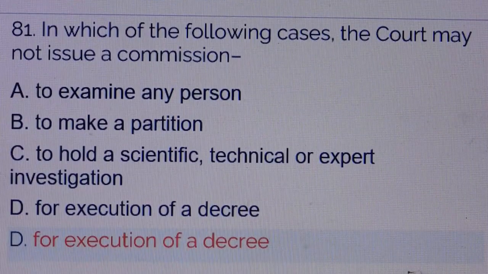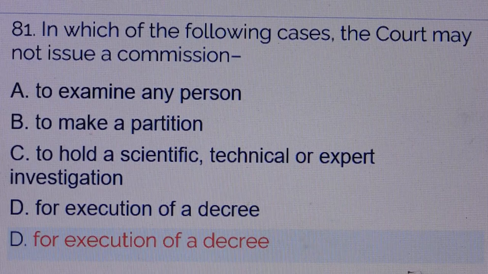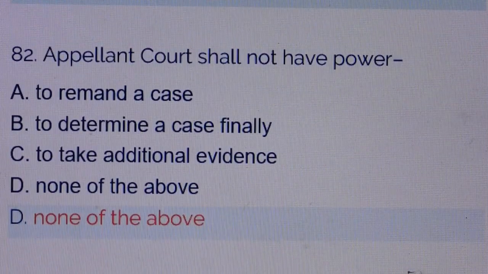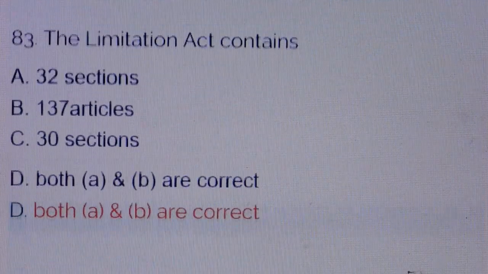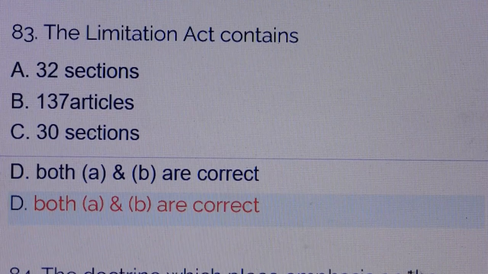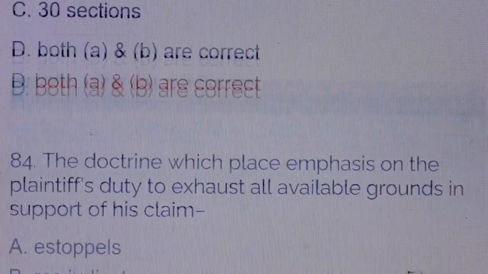Question number 81. In which of the following cases the court may not issue a commission? Answer is option number D, for execution of a decree. Question number 82. Appellate court shall not have power. Answer is option number D, none of the above. Question number 83. The Limitation Act contains. Answer is option number D, both A and B are correct. Option A, 32 sections. Option B, 137 articles.